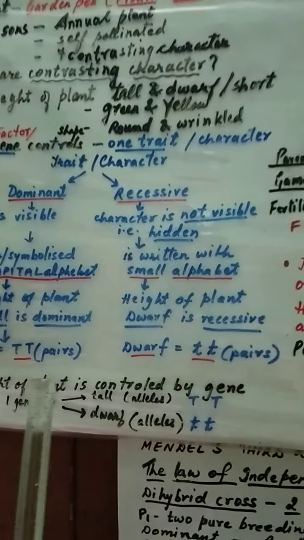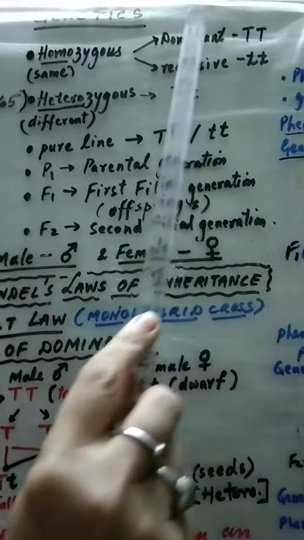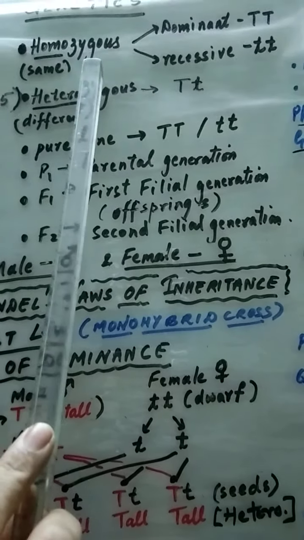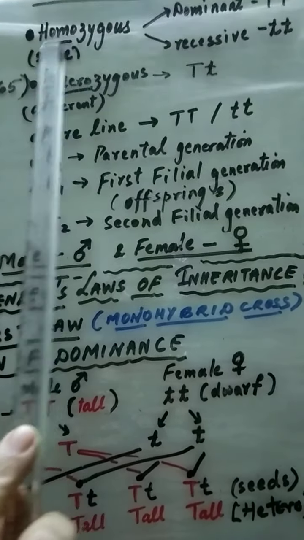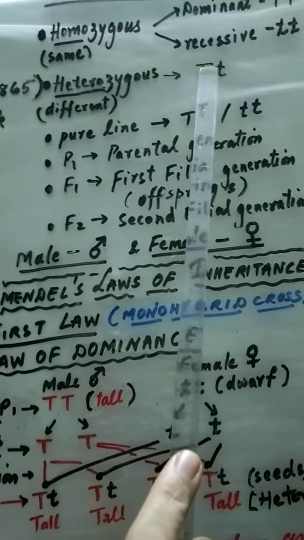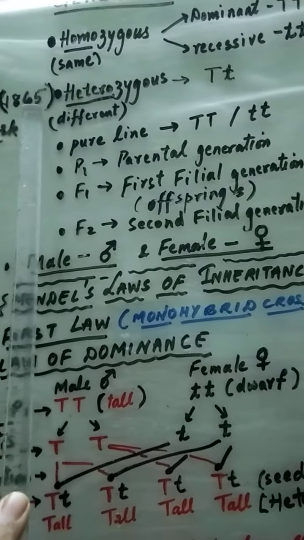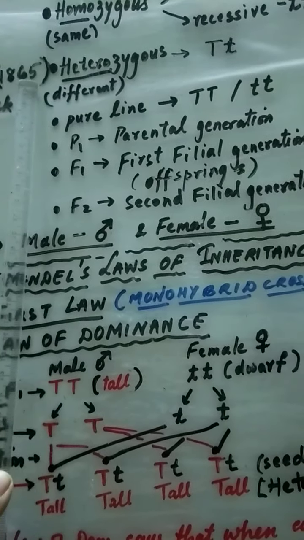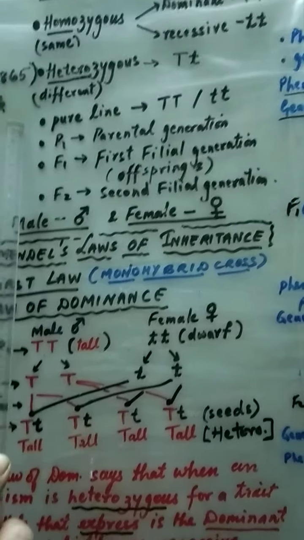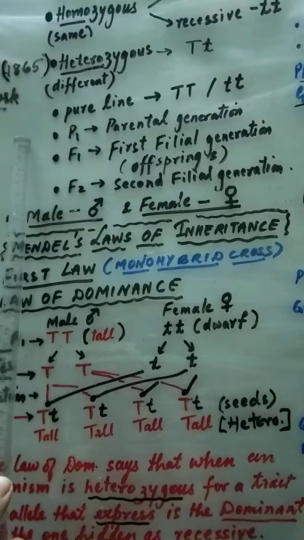Now we will see some more terminologies in genetics. When we write capital T and capital T dominant or small t small t recessive, we say that they are homozygous because both are same. Same way, if there is a combination or condition of capital T, small t, we will say it is heterozygous condition. We are also going to take pure line parents. What do you mean by that? That means they are capital T capital T, small t small t.